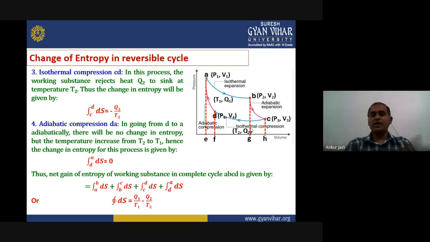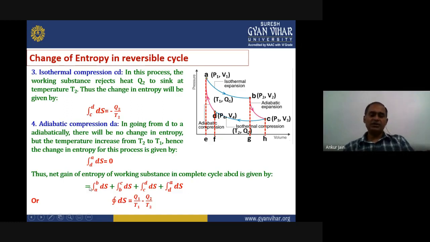So the total entropy change for the complete cycle, we can get by adding all the entropy changes in each individual process. So it will be the integration A to B of dS plus the integration within limits B to C of dS plus the integration within limits C to D of dS plus the integration D to A of dS.